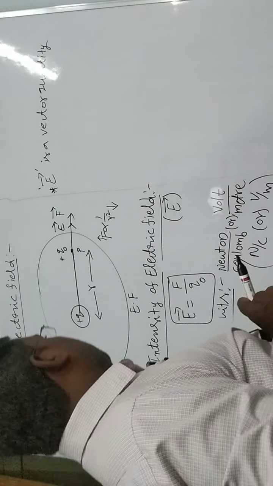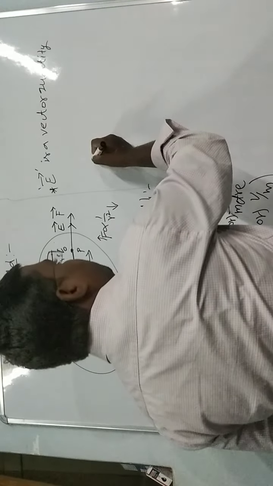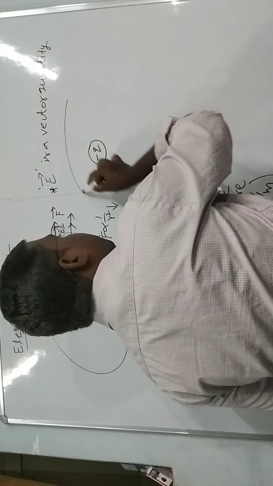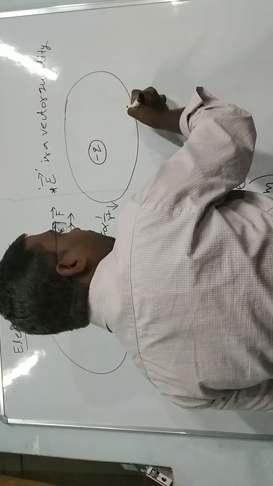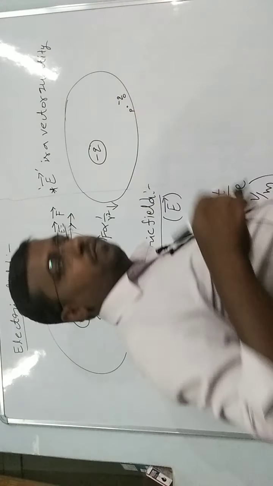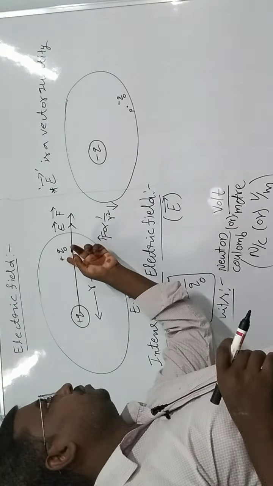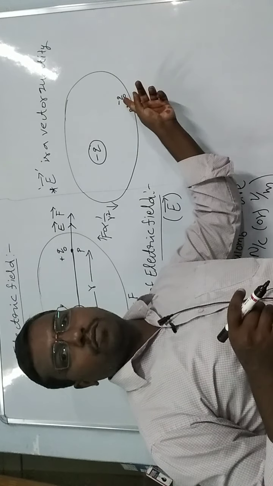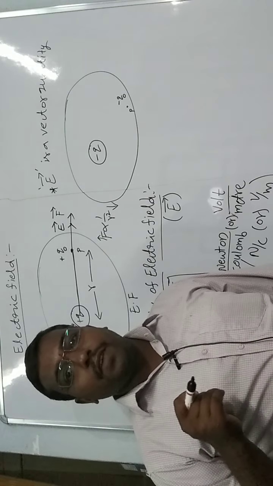Now we consider another one. We take the main charge minus Q, with the electric field surrounding it, and we take a point P. Then we place a minus Q naught test charge. In the first case we took a plus Q naught test charge, and in the second case we place a minus Q naught test charge. Then what is the direction of force and what is the direction of the electric field?